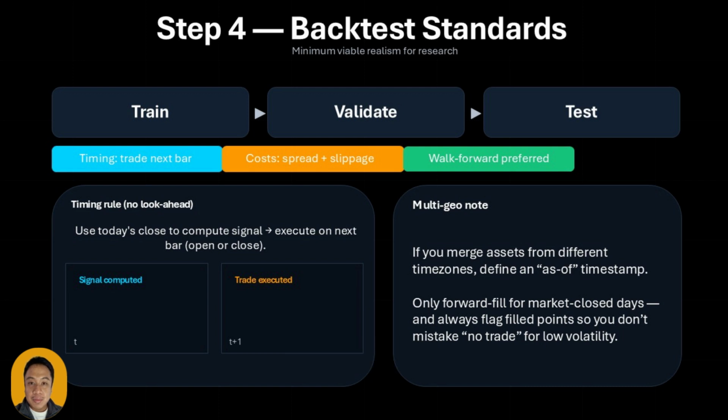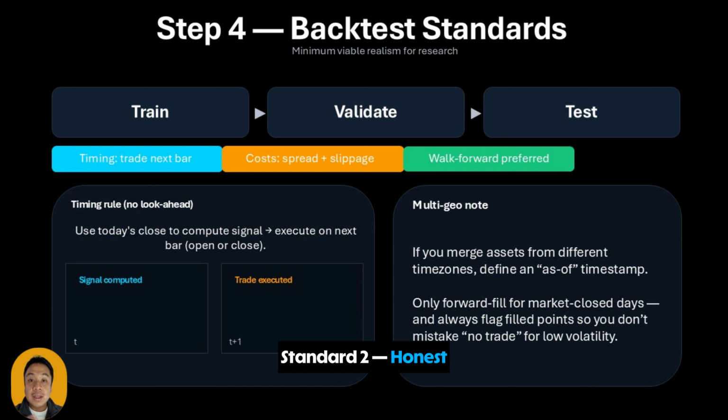This is where most people are overconfident. They run a backtest and think the job is done. In reality, a backtest is only credible if you satisfy 3 minimum standards. Standard 1, correct timing, no look ahead. If your signal uses today's close, you cannot trade at today's close. You trade next bar. So you shift your signal by 1 period. This single rule eliminates a huge amount of fake alpha.